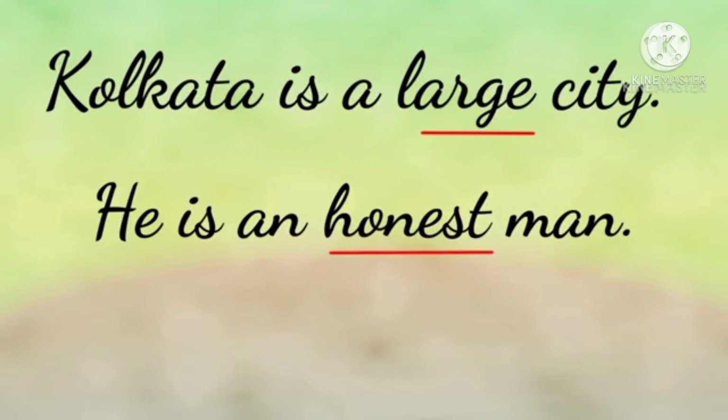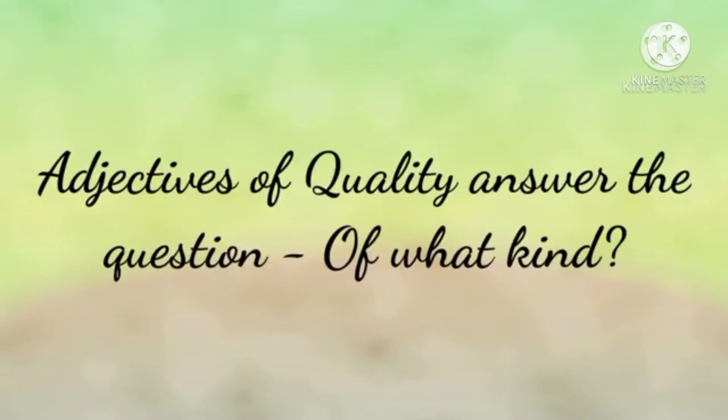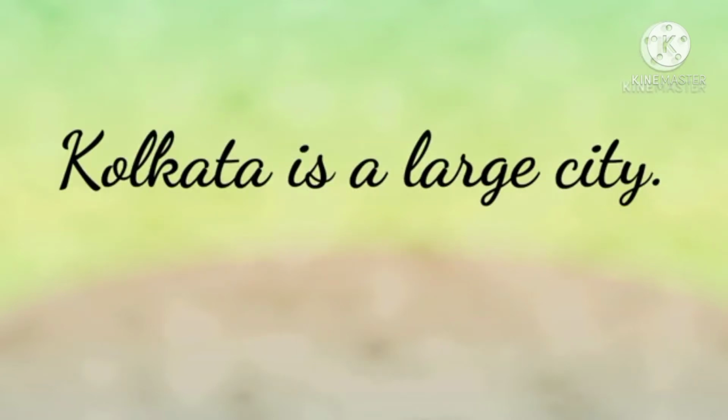Here, which are the adjectives, children? How to identify the adjectives of quality? Yes, adjectives of quality answer the question of what kind. You will ask a question: what kind of city is Kolkata? We will get an answer. That answer is the adjective of quality. What kind of city is Kolkata? Kolkata is a large city. So, large is an adjective of quality.